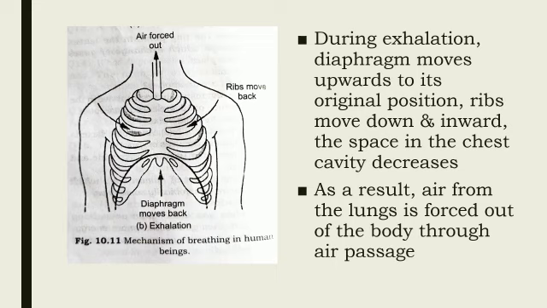During exhalation, diaphragm moves upwards to its original position. Ribs move down and inward. The space in the chest cavity decreases. As a result, air from the lungs is forced out of the body through the air passage. Now during exhalation, children, your ribs are coming to their original position and your diaphragm is moving upwards, that is, it is also coming to its original position. Because of which the air from the lungs is forced out through our nostrils.